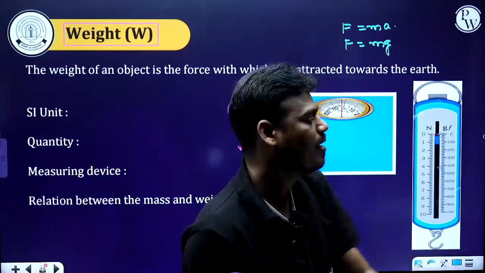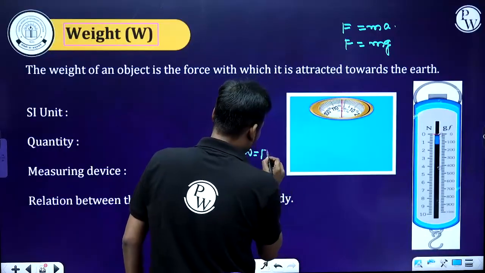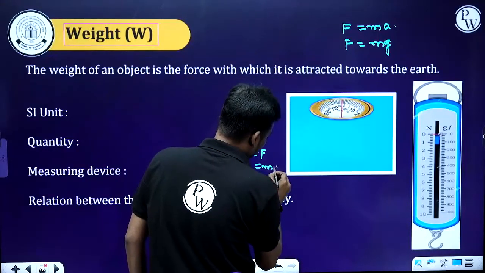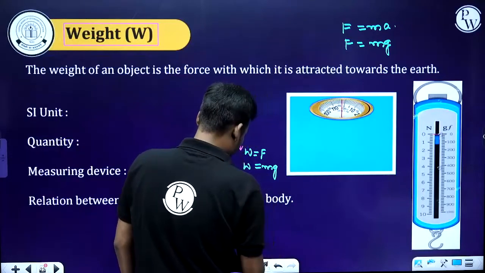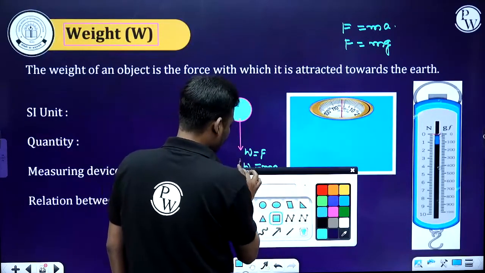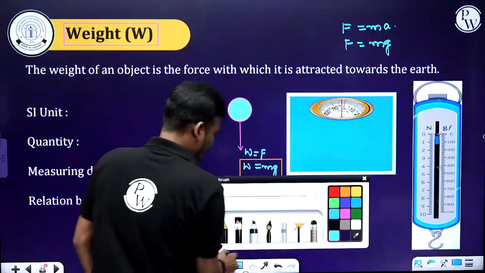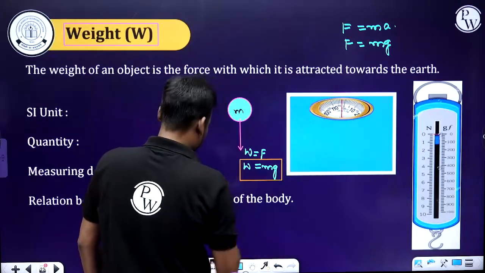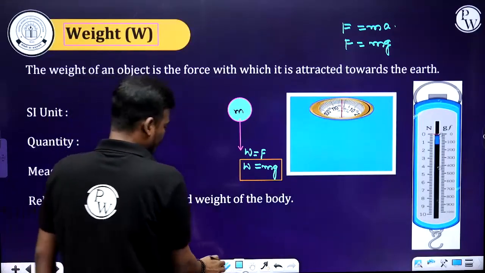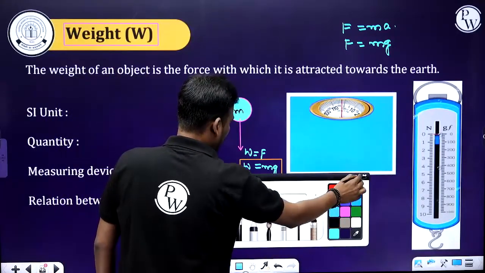That's all. And this force is given by m into g. Simple. Okay, m into g. Clear? The same formula. This is the mass. Got it?